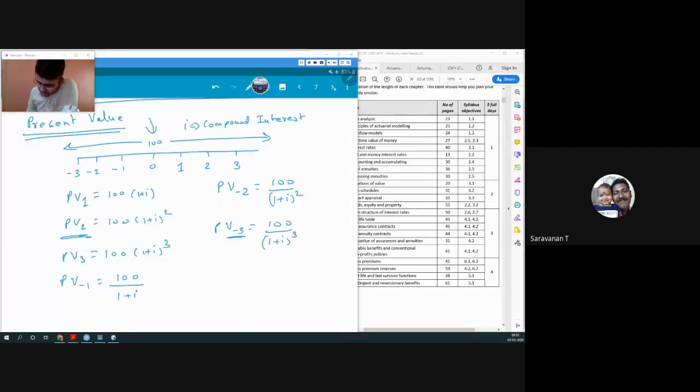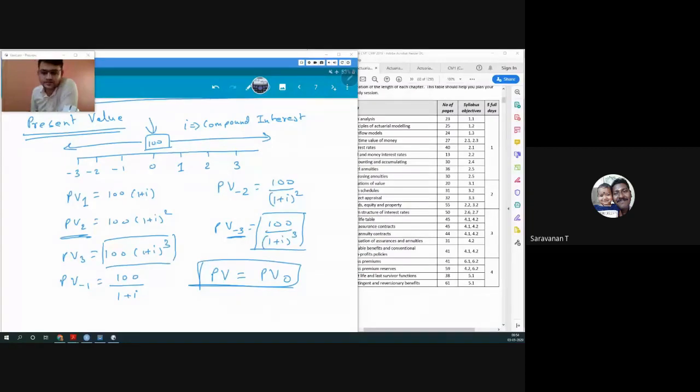That is why I'm saying that if I invest this much amount at time minus 3, it will give me 100 rupees at time 0, or you might say it will give me this much amount at time 3. This becomes nothing but the present value. The present value is nothing but the time value of money at any given point of time. At that point, what is its present value? By default, present value is nothing but present value at time 0, today. So present value would be today's value at time 0.